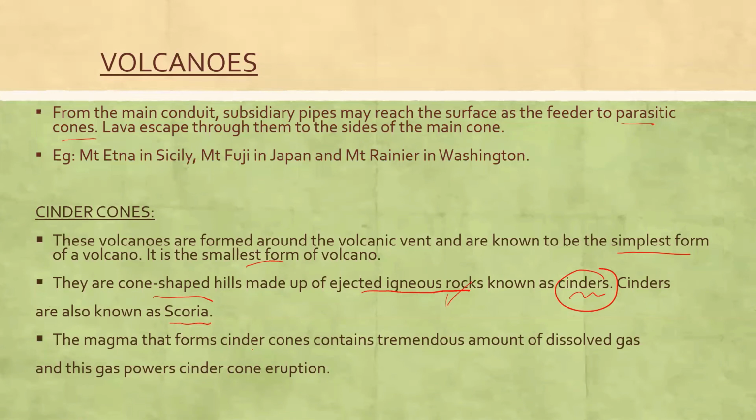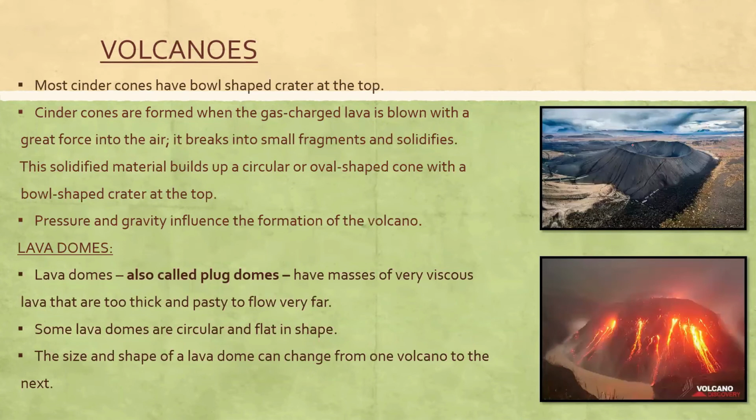So the magma that forms the cinder cones contains a tremendous amount of dissolved gas. So a lot of gas is there. So the magma, when it comes out, comes along with the dissolved gas, and so there is a noise also. Okay. And whatever comes out collects around the vent. You can see here is a crater. So a crater is formed at the top.